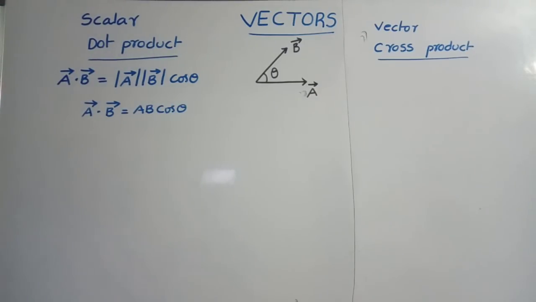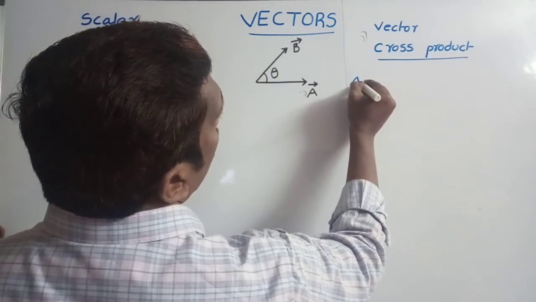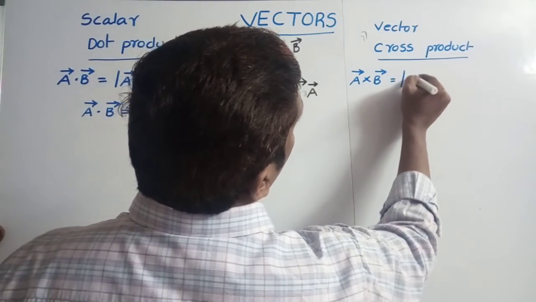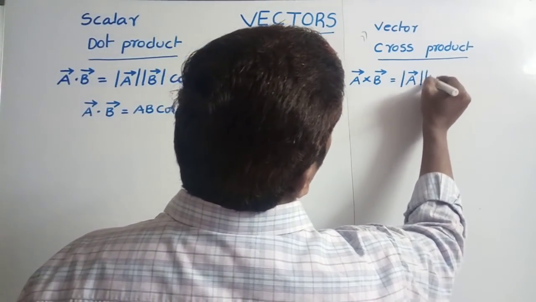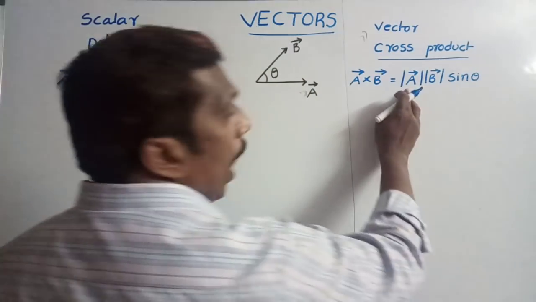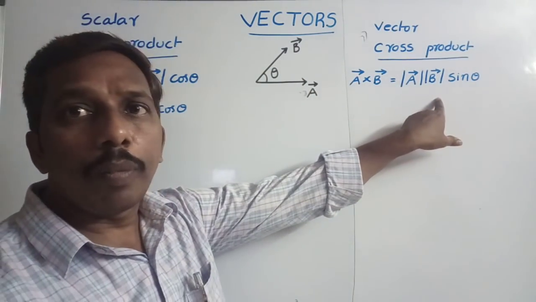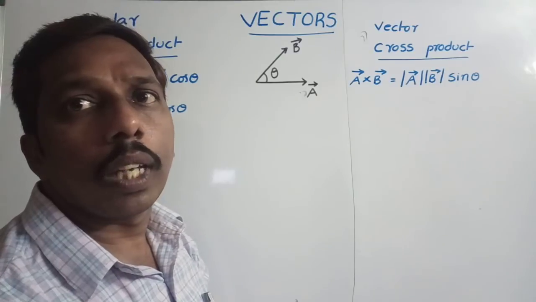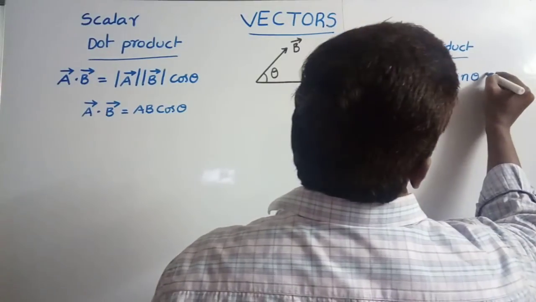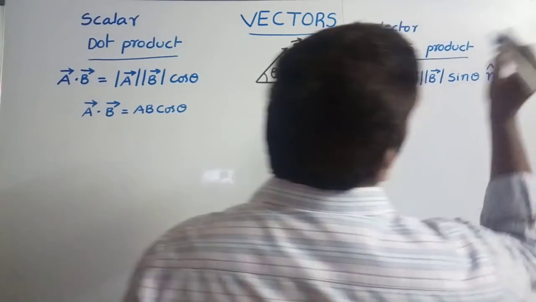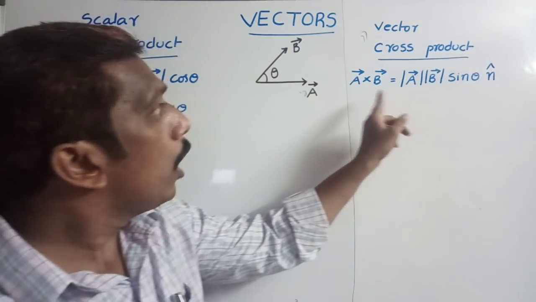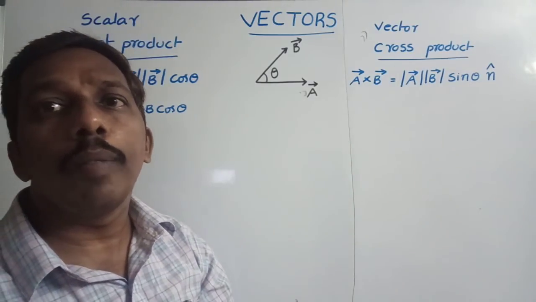In the same way, the cross product between two vectors, A bar cross B bar, we can write like this: the product of the magnitudes of the two vectors and the sine of the angle between them. But here the magnitude of A bar is a scalar quantity, the magnitude of B bar is a scalar quantity, and sine theta is also a scalar quantity. But we said if two vectors are multiplied, we get a vector quantity. That's why we multiply with n cap, where n cap is a unit vector. The direction of the unit vector is perpendicular to the plane containing A bar and B bar.